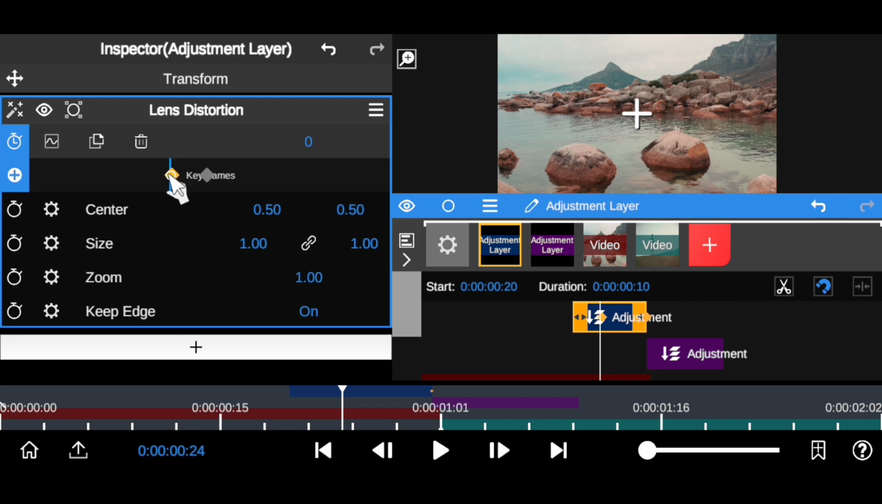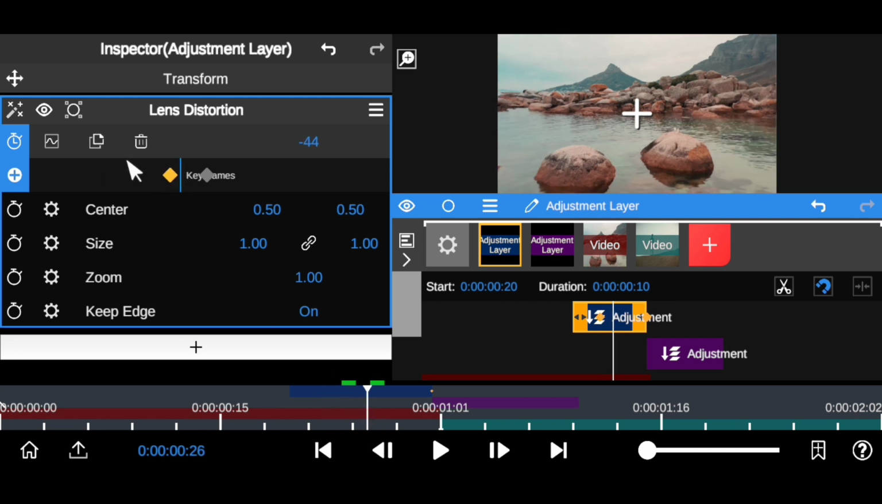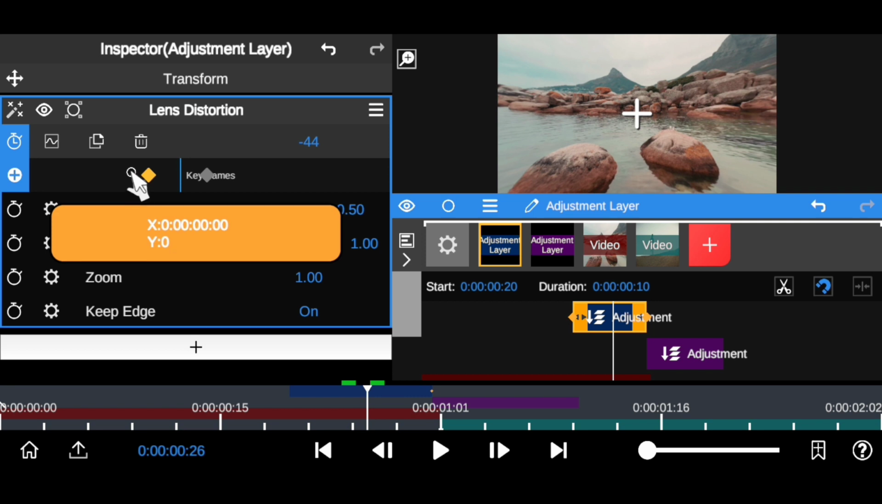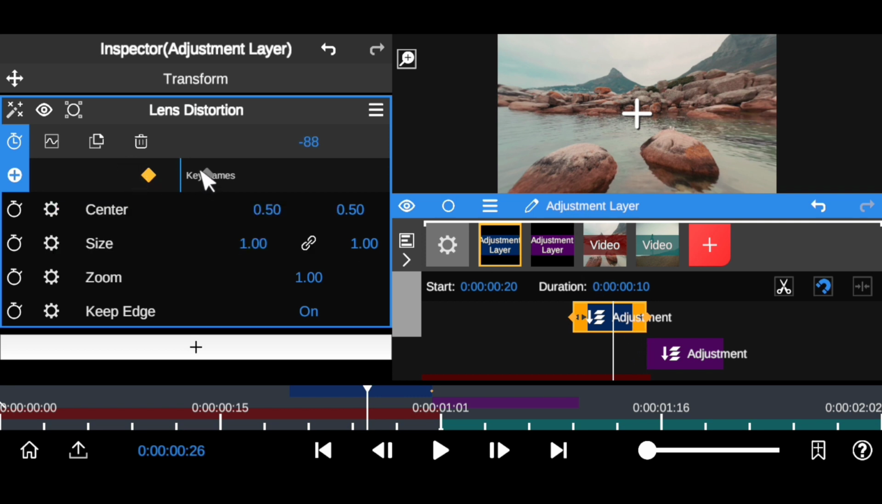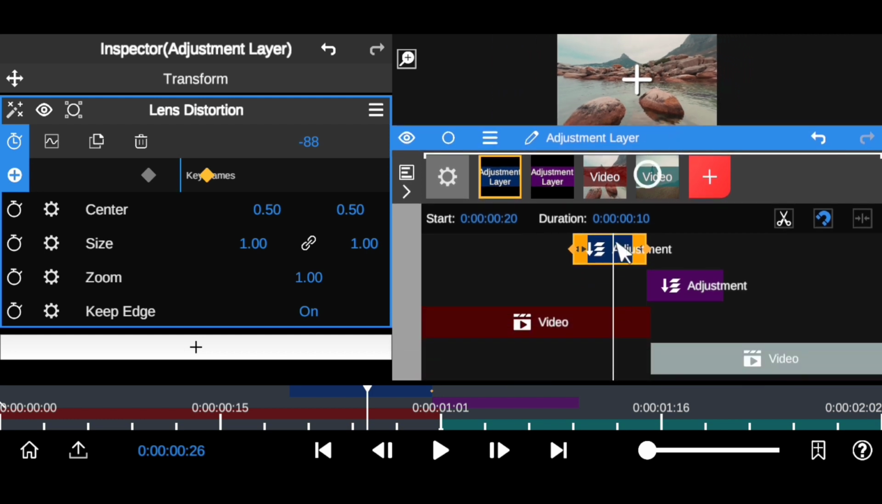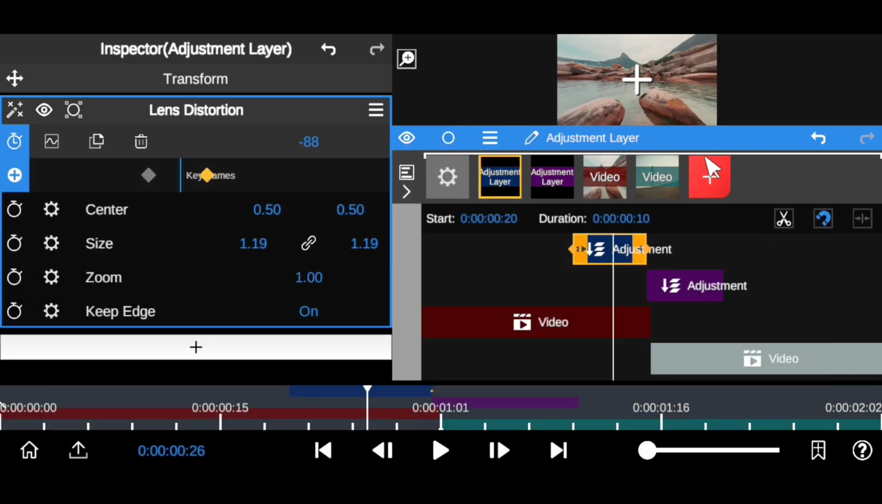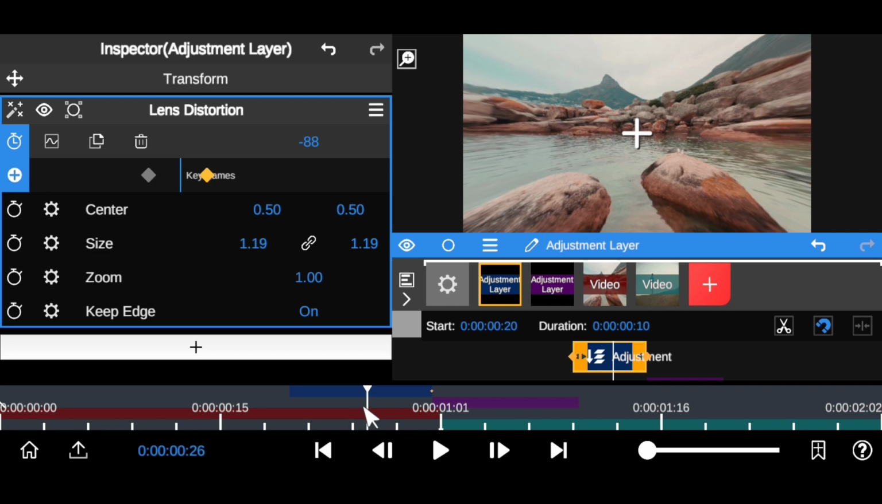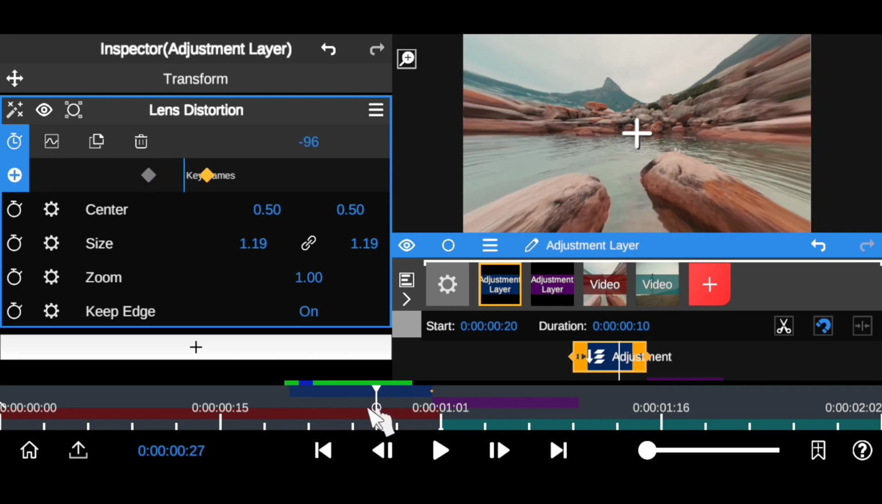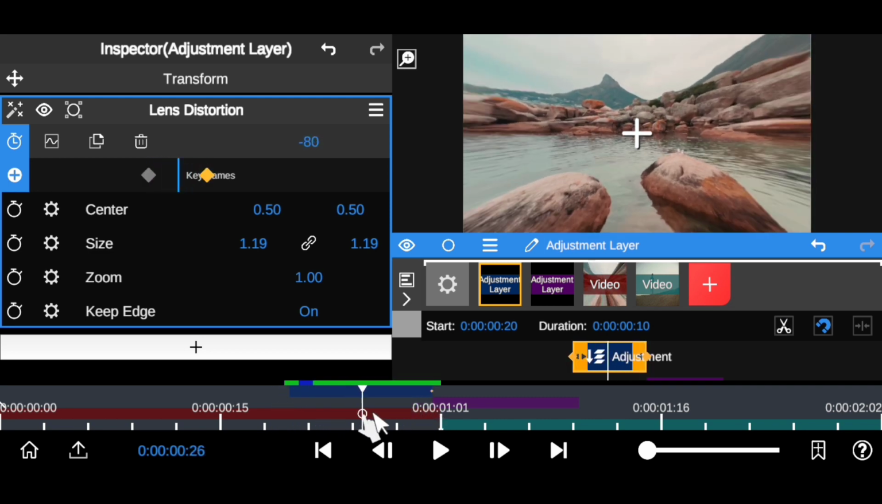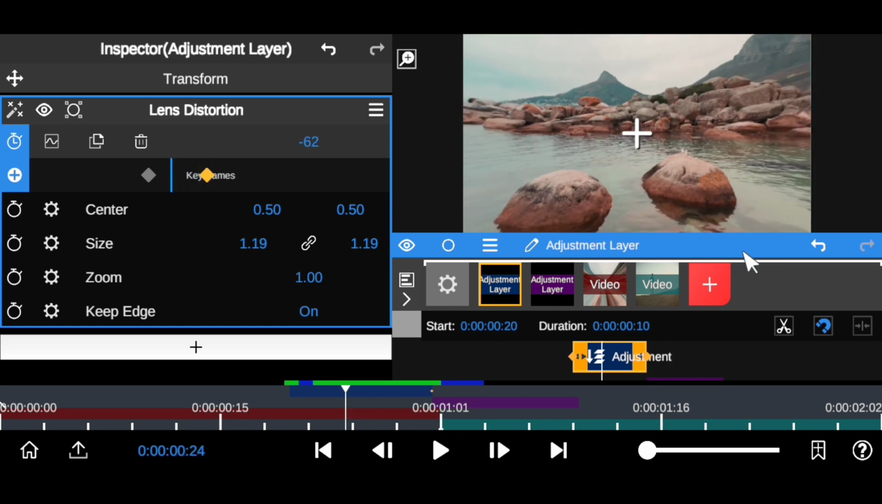So you want to drag this to the end of your adjustment layer right here, and make sure this one is at the end of this adjustment layer right here. So this is what we've done, and so we want to come down to this size right here, and you want to make sure you set your size to 1.19 and hit OK, so you can have that awesome zoom transition, zoom lens. As you can see, it's going to zoom into the next clip right there. So this is what you want to do.